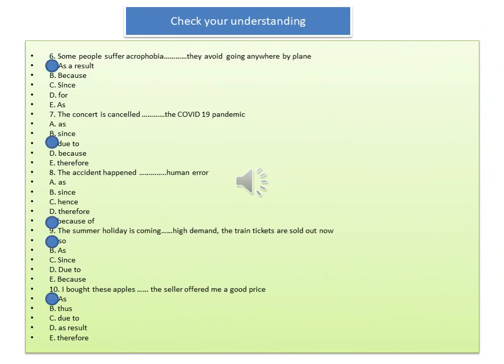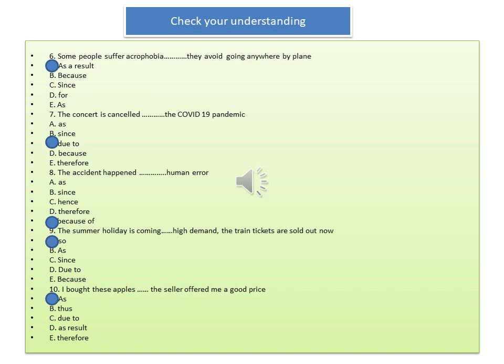Check your understanding. 6. Some people suffer acrophobia, ___ they avoid going anywhere by plane. A. As a result. B. Because. C. Since. D. For. E. As. The answer is A. As a result. 7. The concert is cancelled ___ the COVID-19 pandemic. A. As. B. Since. C. Due to. D. Because. E. Therefore. The answer is C.